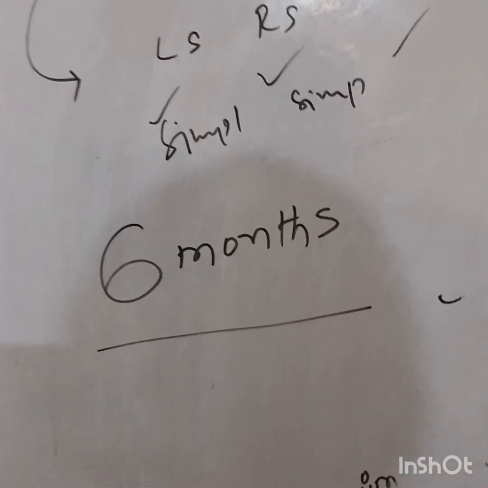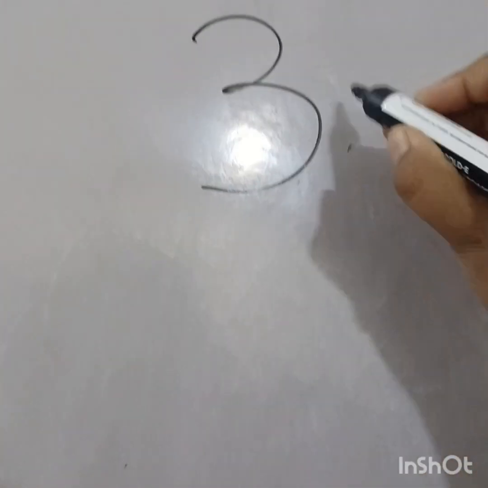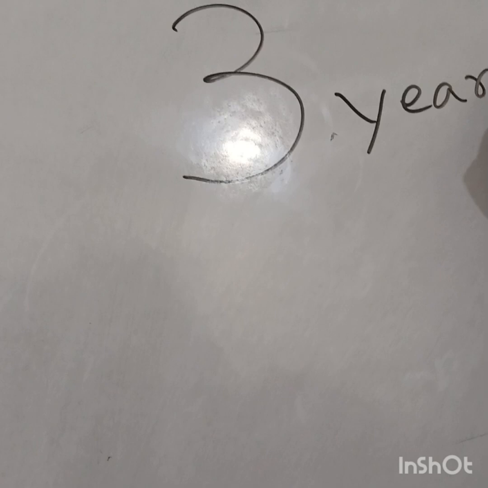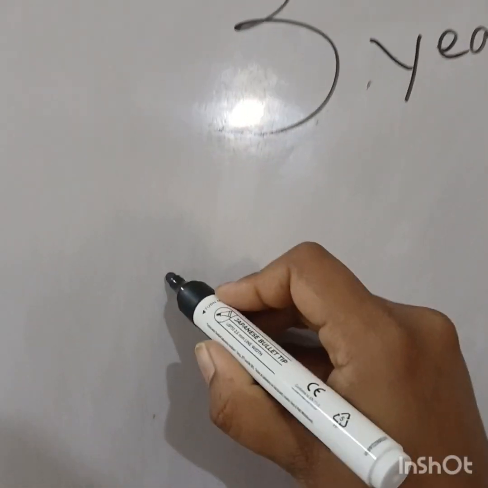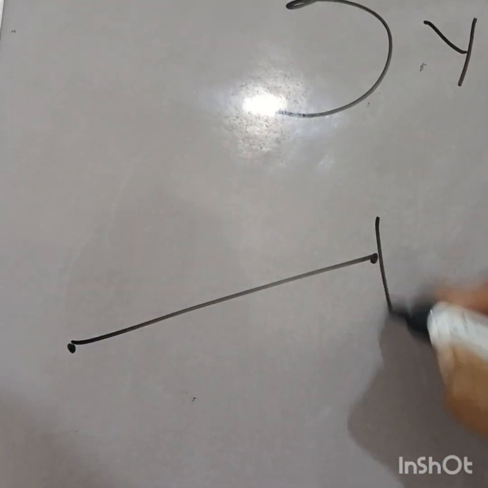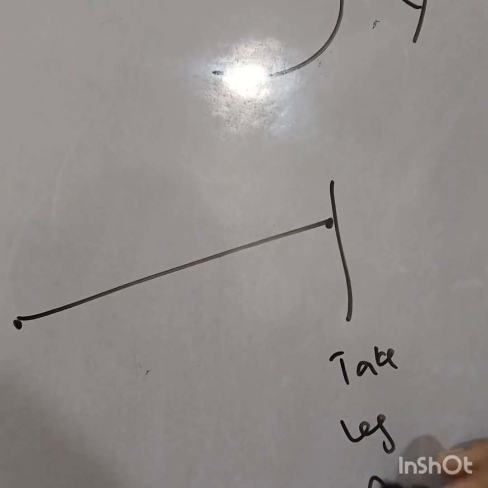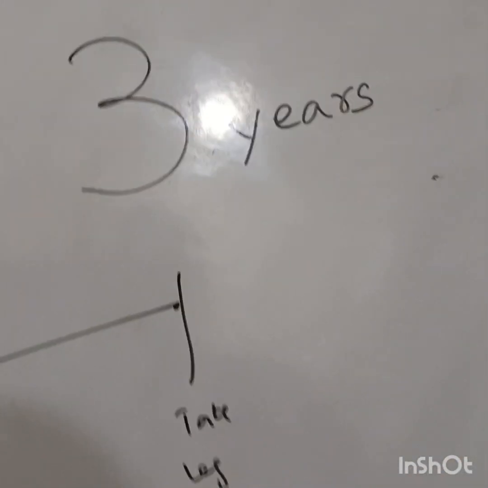Now there is a twist here. President's rule can be imposed for a maximum period of how many years? 3 years. But for every 6 months, it has to take legislative approval. That is nothing but periodical parliamentary approval.